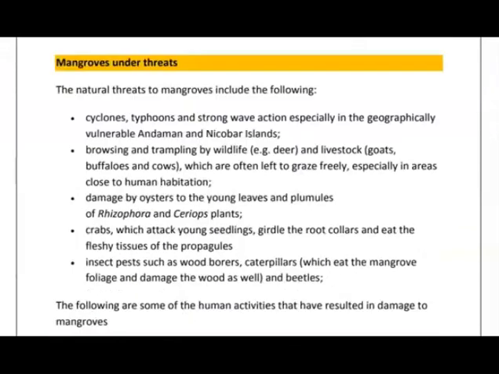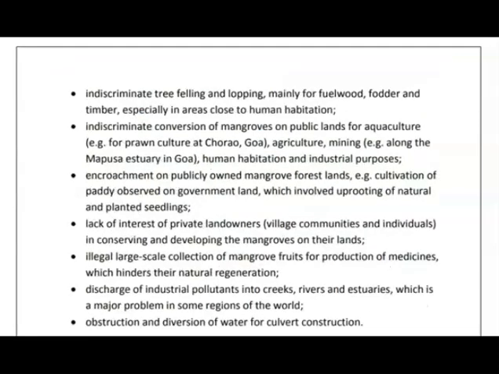But due to natural and anthropogenic activities, mangroves are under threat. So some of the threats faced by mangroves include cyclones, typhoons and strong wave action, and especially due to climate change, the intensity of cyclones and wave action is increasing. Second is overgrazing by livestock. Then insect pests such as wood borers, caterpillars and beetles damage the wood as well as the plants. But the threats due to human activities are decreasing the mangroves at high speed.